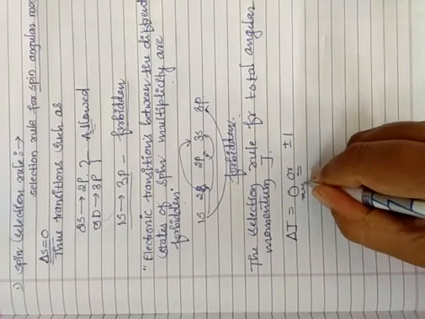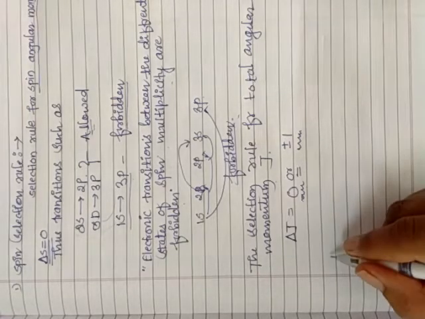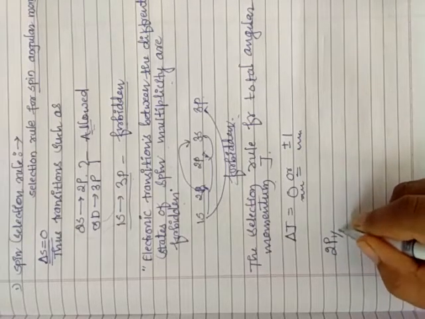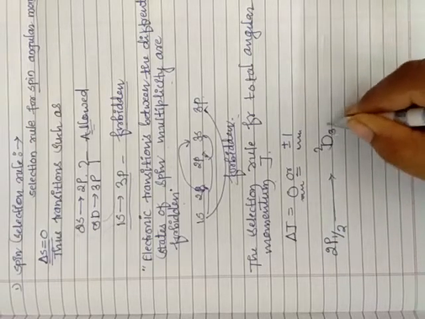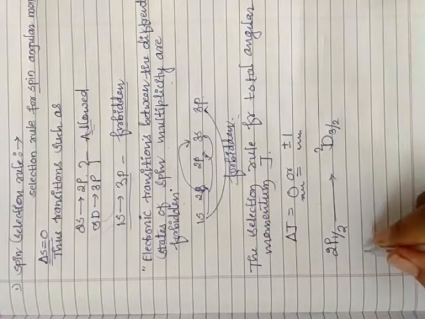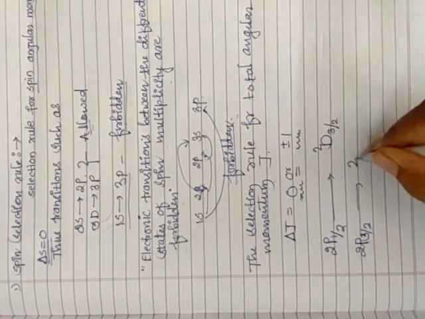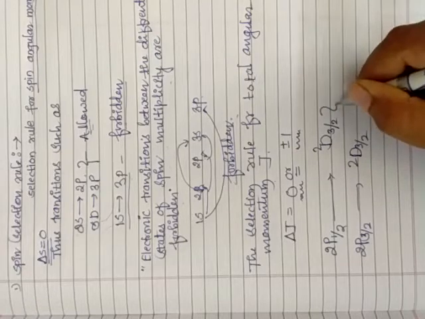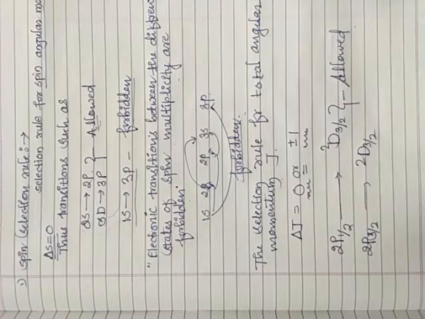For example, 2p with spin plus half and 2d with spin 3 by 2, or again 2p 3 by 2 and 2d 3 by 2, such transitions are allowed transitions. Okay, so next part is what?